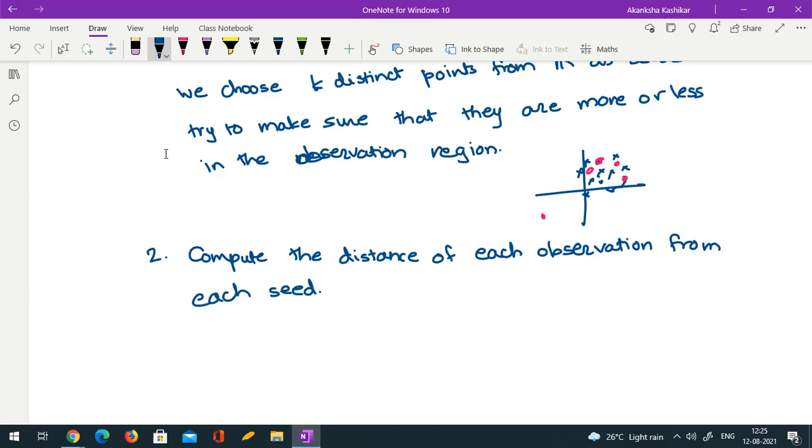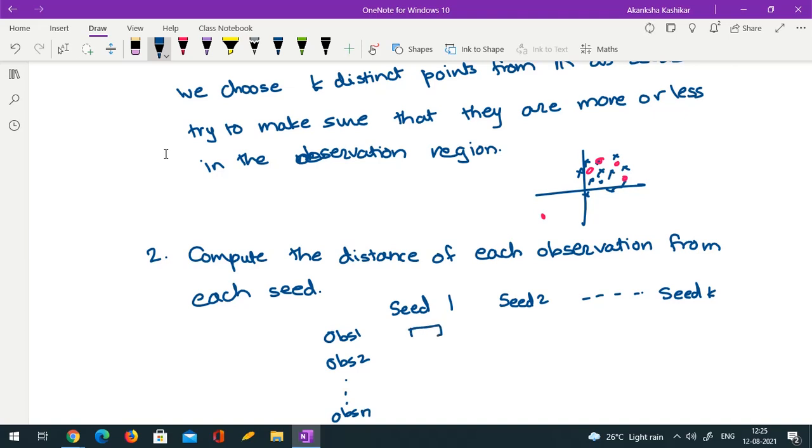So we are not computing a distance matrix here like we used to do in hierarchical. Okay, so I have, say, seed 1, seed 2, seed k, and then observation 1, observation 2, observation n.